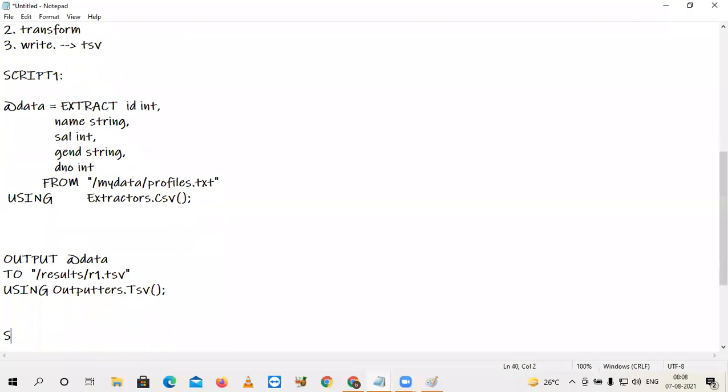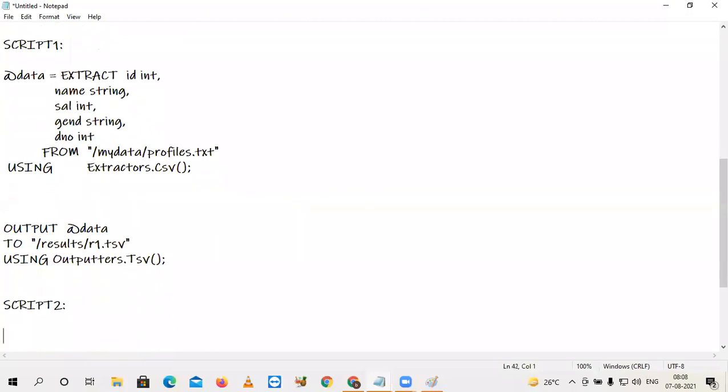In script 2, I want to write only mails data into your file. That means you are going to apply a filter.